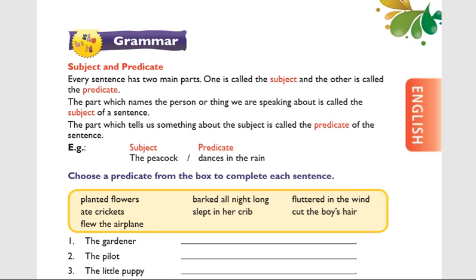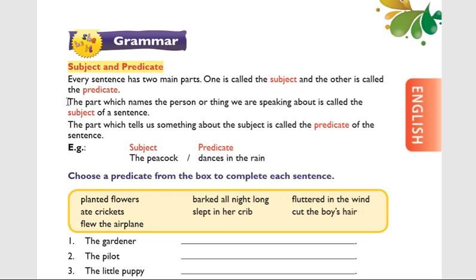So every sentence has two main parts. One is called the subject, and the other is called predicate. Understand, students? Every sentence has two main parts. One is called subject and the other is called predicate. Now you will learn what is subject and what is predicate. That is only today's topic.